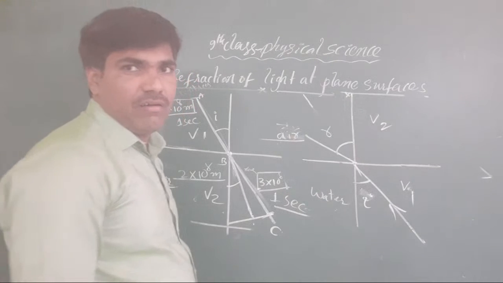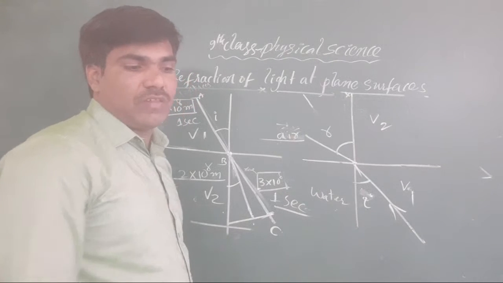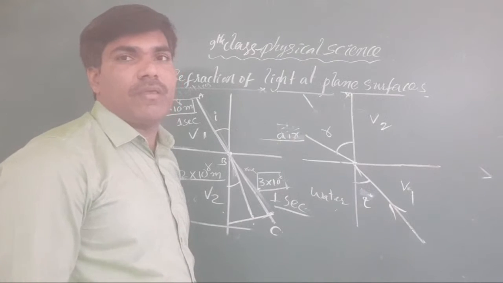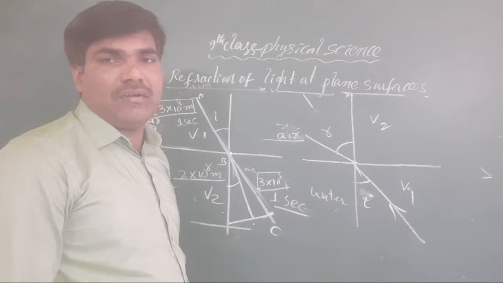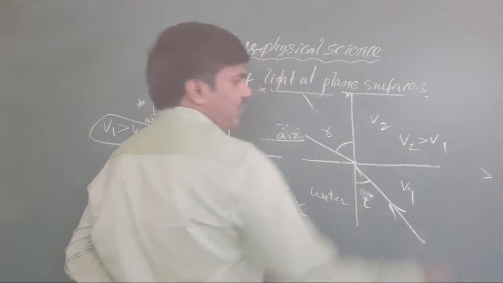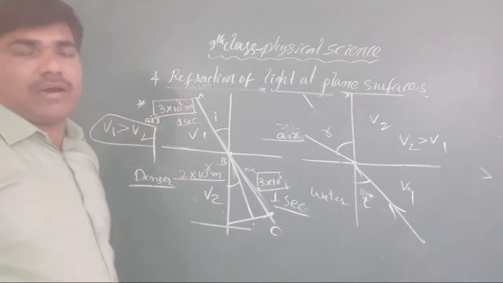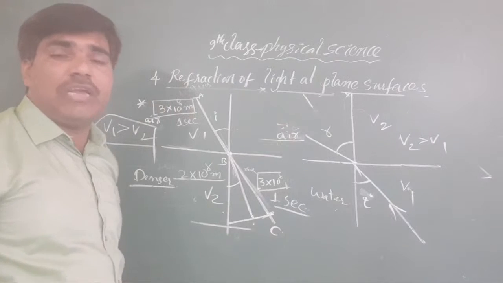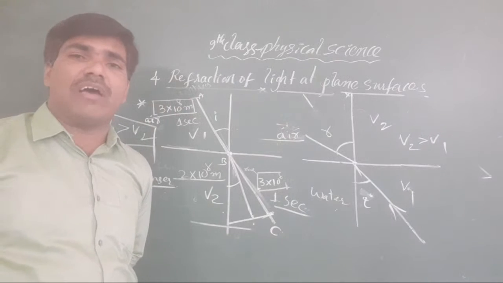Nobody has an idea? The second statement, whatever is there on page 51 at the bottom. What do we have to write here? V2 greater than V1, depending on the media. Very good. Here we take V2 greater than V1. Depending on the media only we consider the value of velocities.